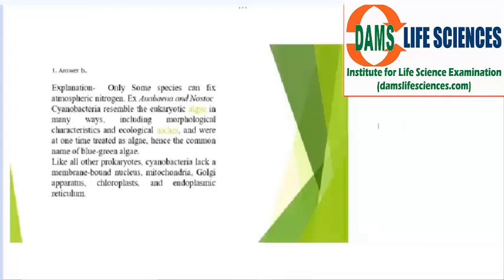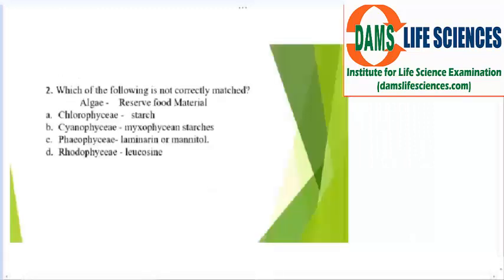Cyanobacteria resemble eukaryotic algae in many ways, including morphological characters and ecological niche, and were at one time treated as algae. Hence, the common name of blue-green algae has been given to them. And like other prokaryotes, cyanobacteria lack a membrane-bound nucleus, mitochondria, Golgi apparatus, chloroplast, and endoplasmic reticulum. So, hope this is clear to you. Now we move on to the next question.